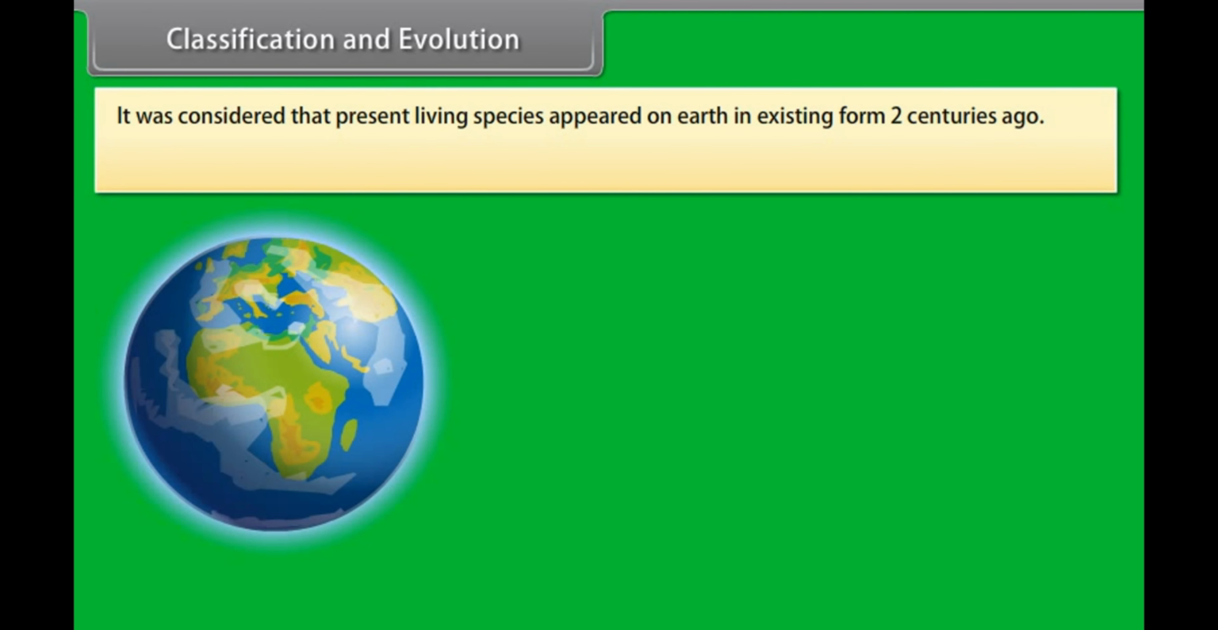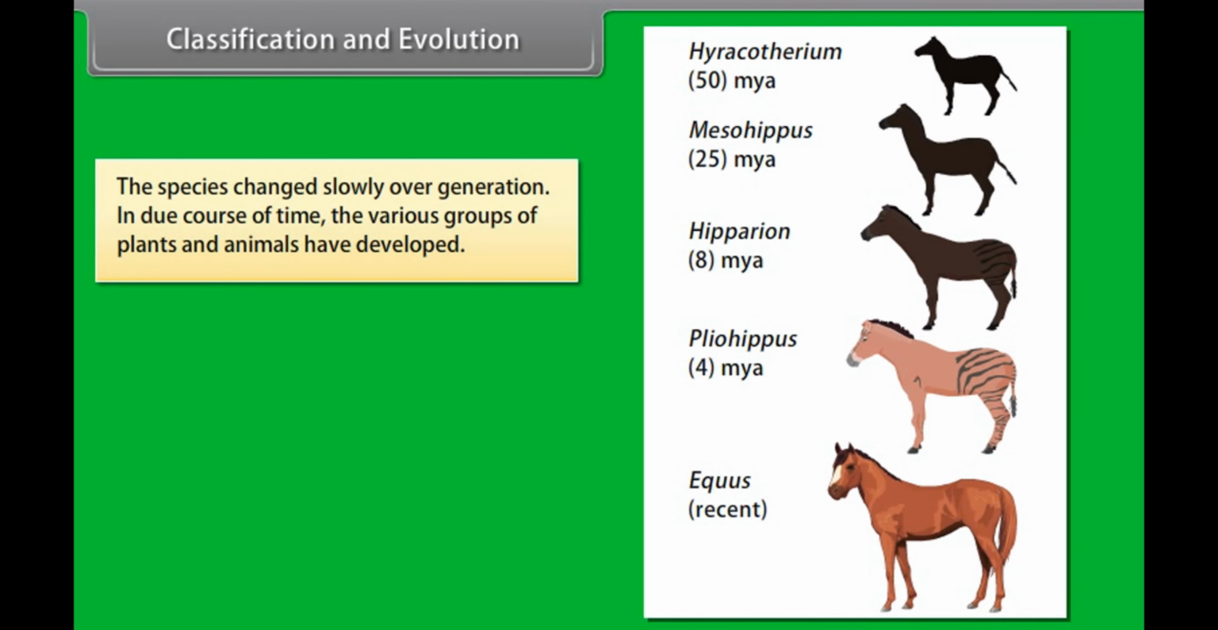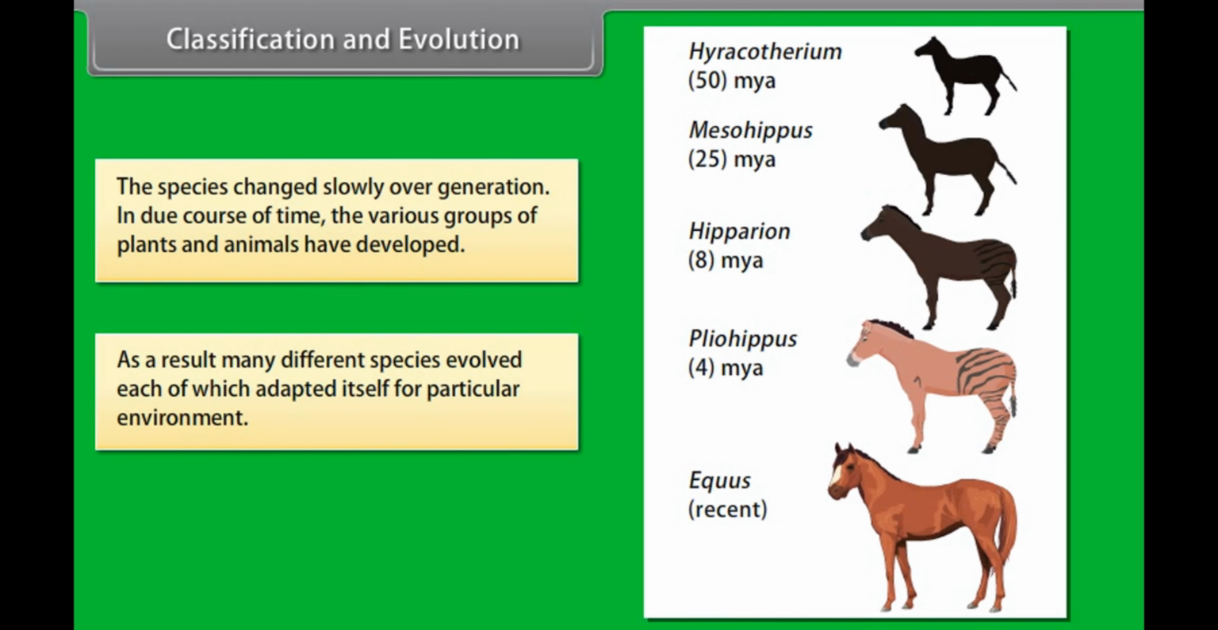Classification and evolution. It was considered that present living species appeared on Earth in their existing form 2 centuries ago. We all know that origin and diversity in species have been explained on the basis of evolution. The species changed slowly over generations. In due course of time, the various groups of plants and animals have developed. As a result, many different species evolved, each of which adapted itself to a particular environment.